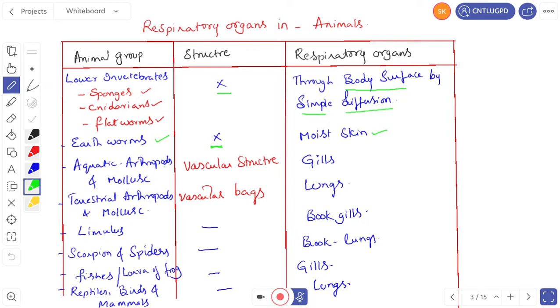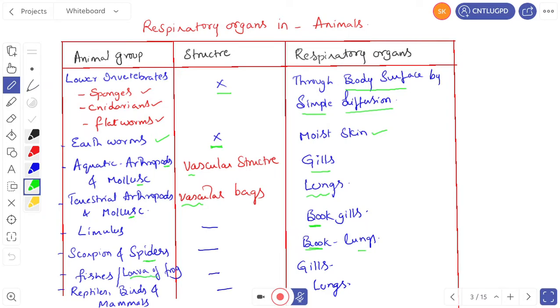Aquatic arthropods and molluscans means the arthropods which are living in the water, like king crab, crabs, prawns, everything. They have a vascular structure called gills. Terrestrial arthropods and molluscans, these animals which live on the surface of soil, have vascular bags called lungs. In Limulus, the respiratory organ is book gills. In scorpions and spiders, the respiratory organs are book lungs.